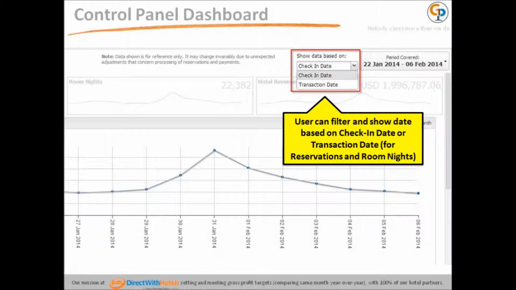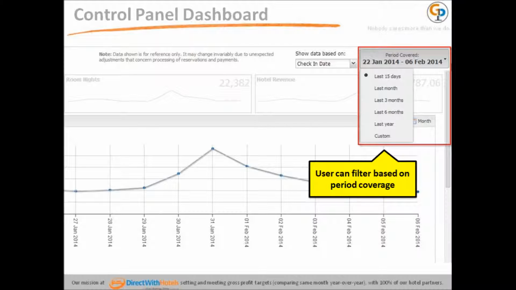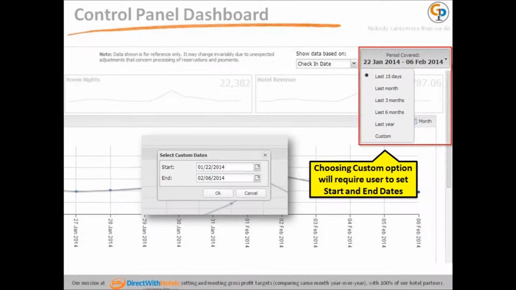On the control panel dashboard, a user can filter and show date based on check-in date or transaction date. Also, a user can filter based on period coverage. Choosing custom option will require the user to set start and end dates.